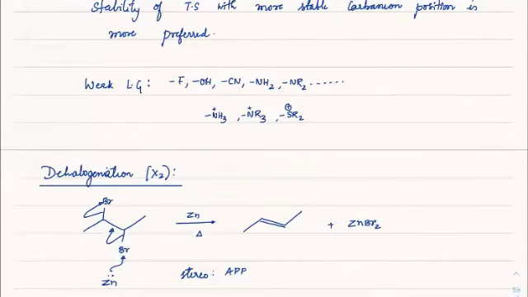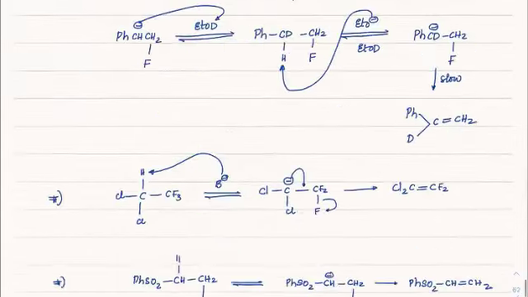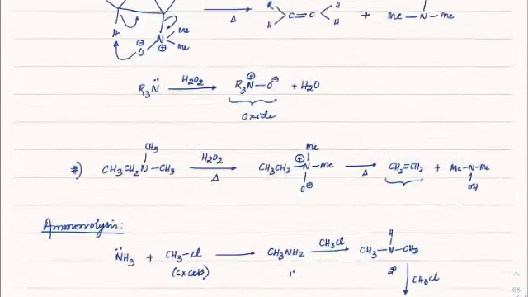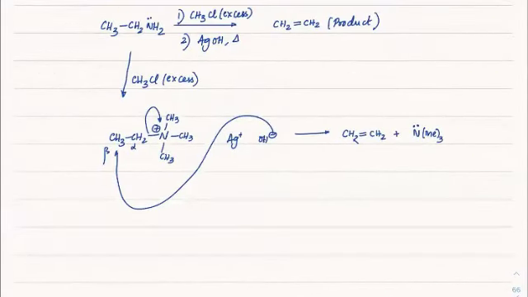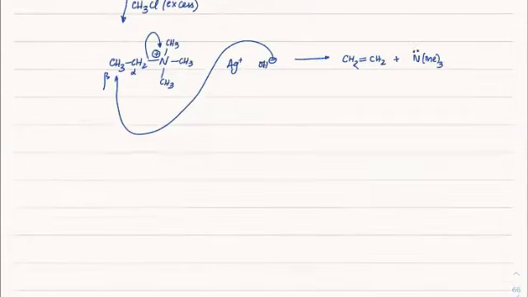The same thing is happening here. NR3 plus is a very bad leaving group, so it will develop a delta minus character on this beta carbon.